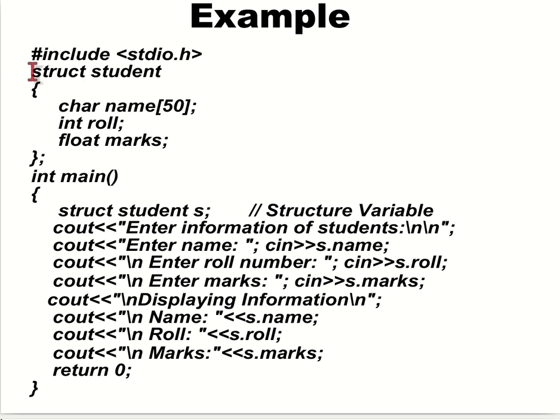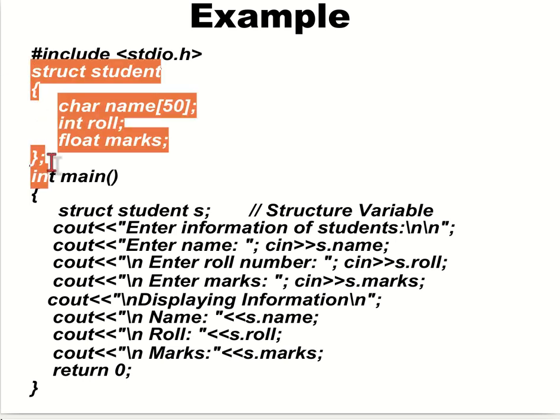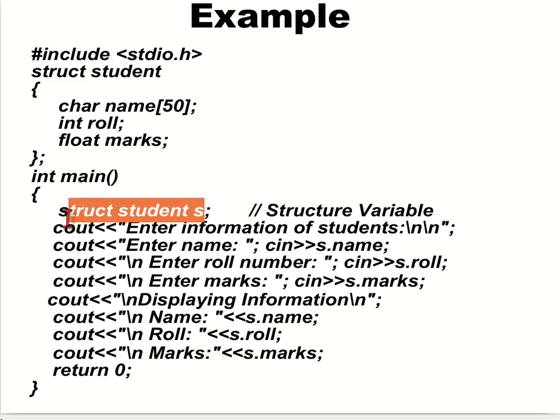Here we are defining the structure, and here we have allocated the space for the structure student. Now using this, how can we access the name, the roll number, the marks? Using the dot operator, we access all those things.